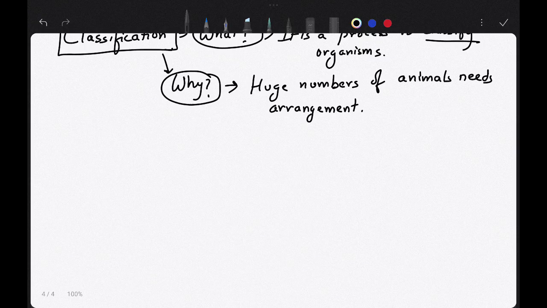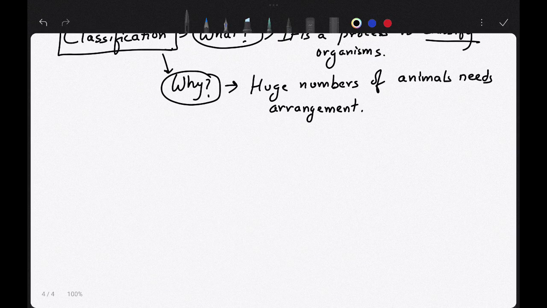That is why classification is required. You have to arrange these organisms, this huge number of animals. You cannot study them individually. You have to arrange them and study them together. So classification is required.